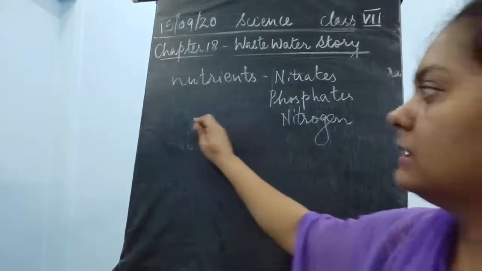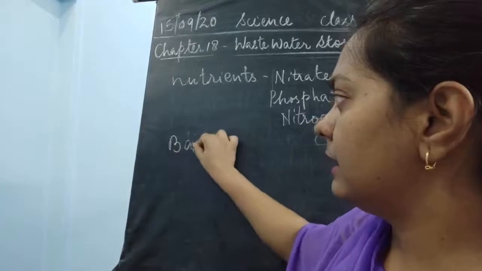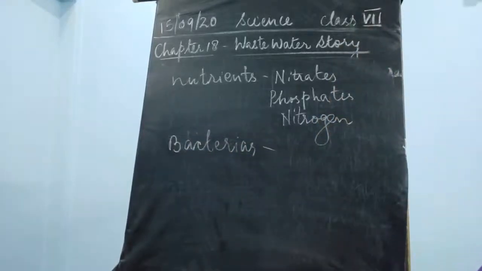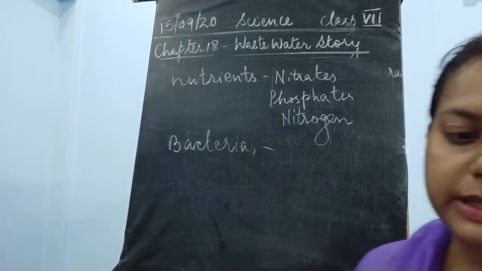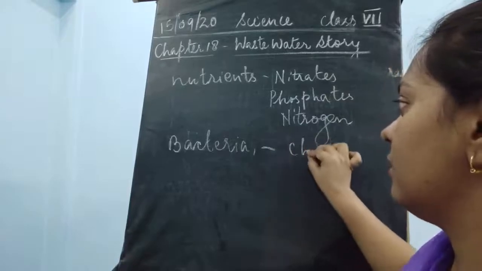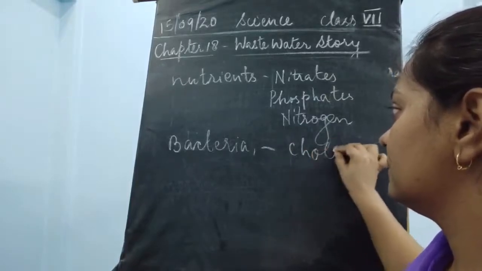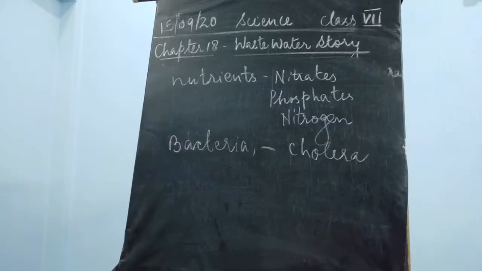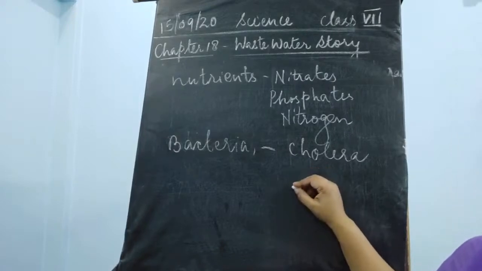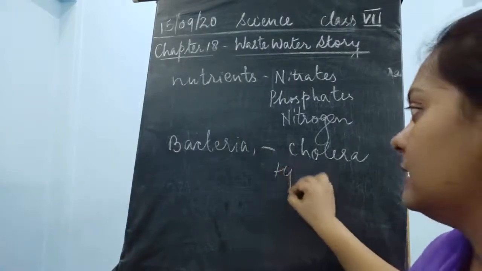If we are talking about a single bacterium, it is going to grow very easily, such as the disease causing bacteria, which could cause waterborne diseases: cholera causing microorganisms, typhoid causing microorganisms.